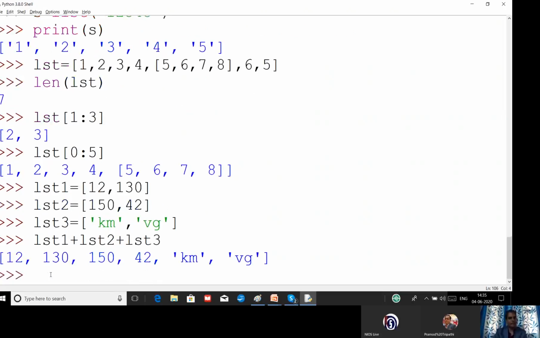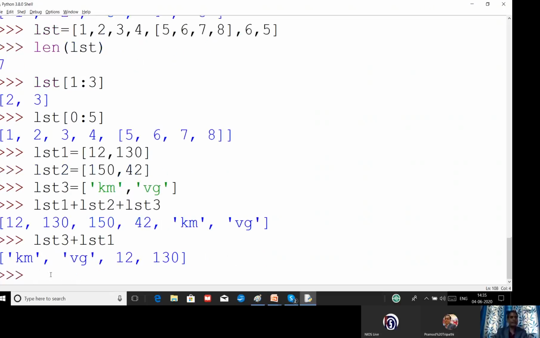And you can see there is no error and all the data got added together and the result is displaying list number 1, list number 2 and list number 3. You can change the sequence also, LST3 plus LST1, and you can see this type of result will come.